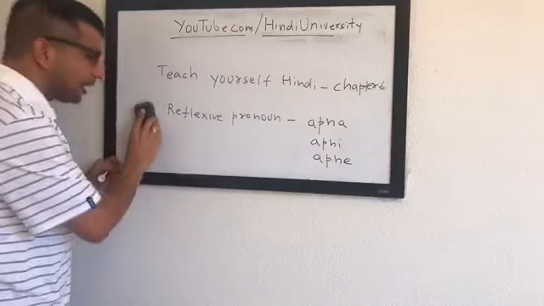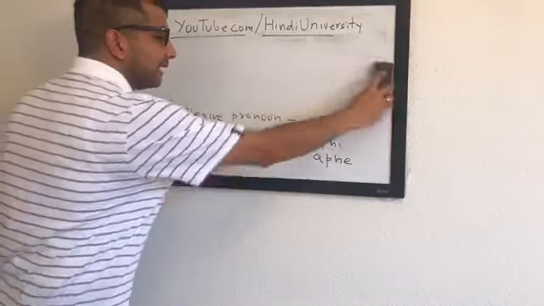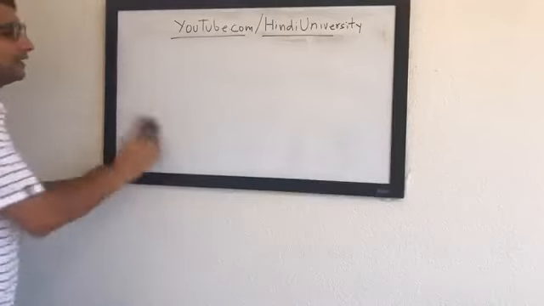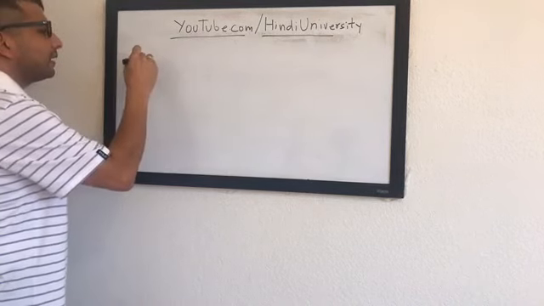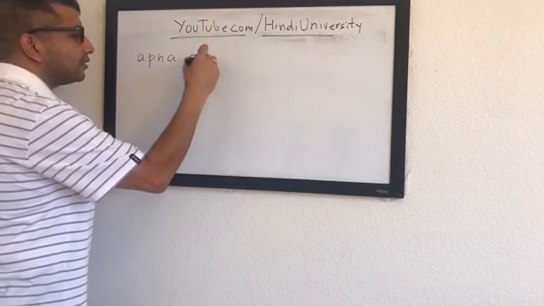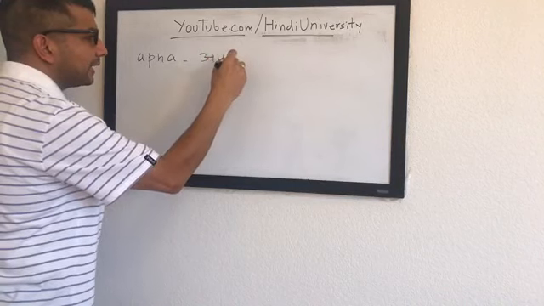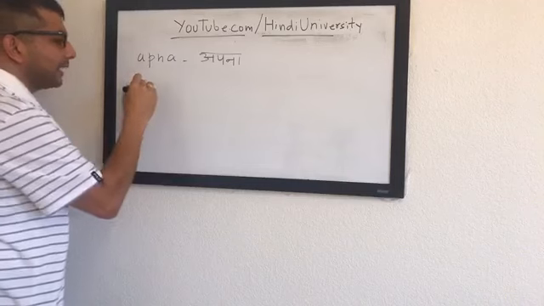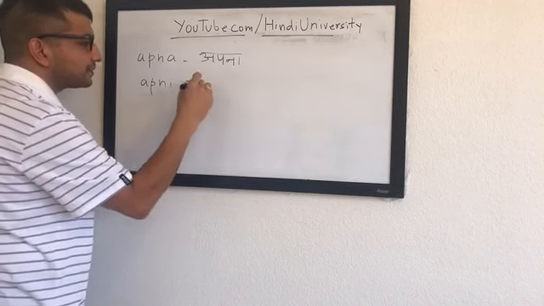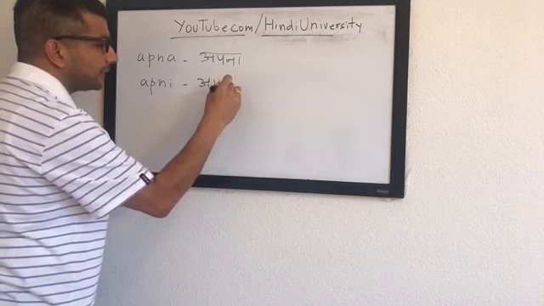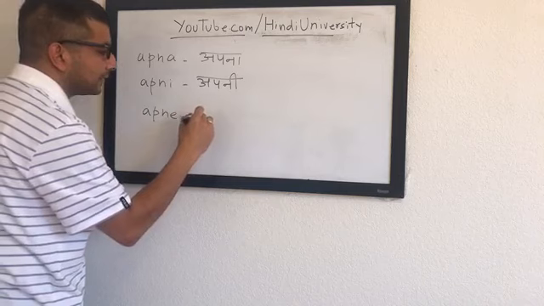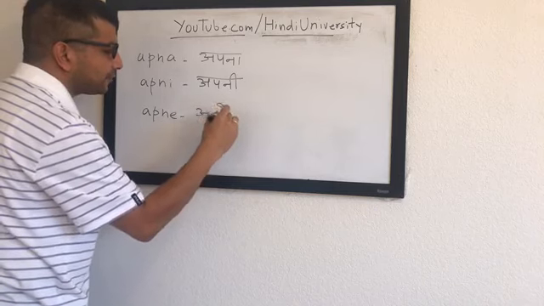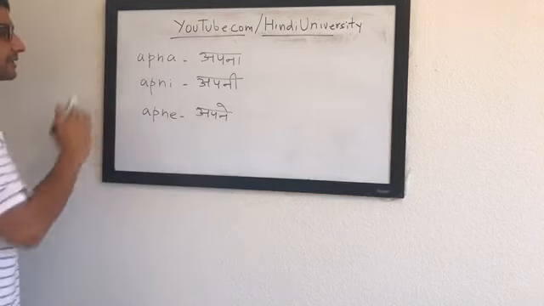To the topic about how to use reflexive pronoun apna, apni, and apne. So, what do we mean by reflexive pronoun? When we say apna, in Devanagari you will write it as a with pa and na, apna, and we also use apni, which is a with pa and then na with e, apni, and then apne. These are the three reflexive pronouns, and the base stem is still the same for everyone.